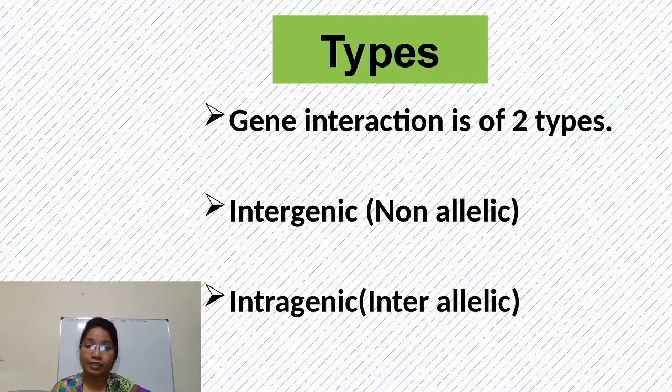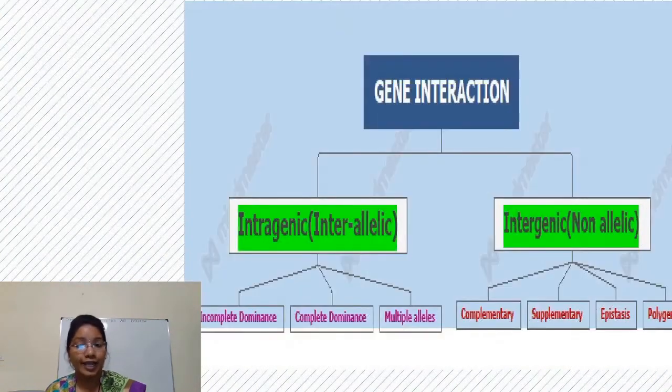The second type of interaction is intragenic. Genic means gene and intra means within. So the interaction which takes place within a gene, and as we know within a gene there are two forms of the gene, that is alleles. So intragenic interaction is also called interallelic interaction, that is between two alleles. In this way, gene interaction is of two types, intragenic and intergenic.